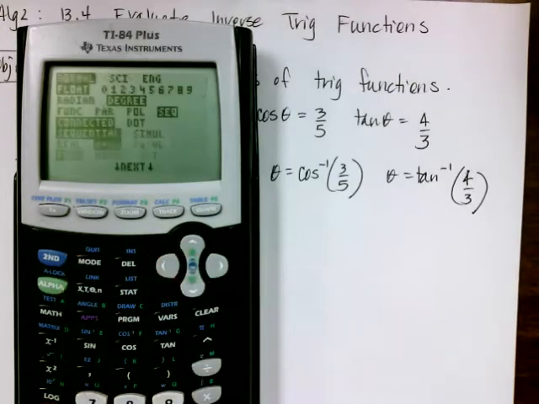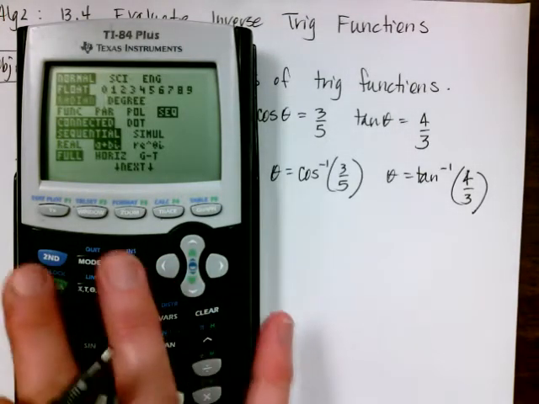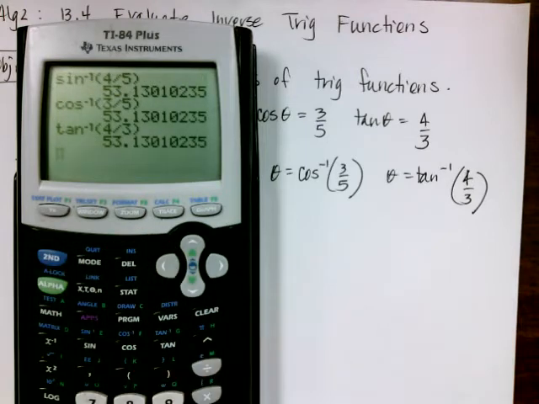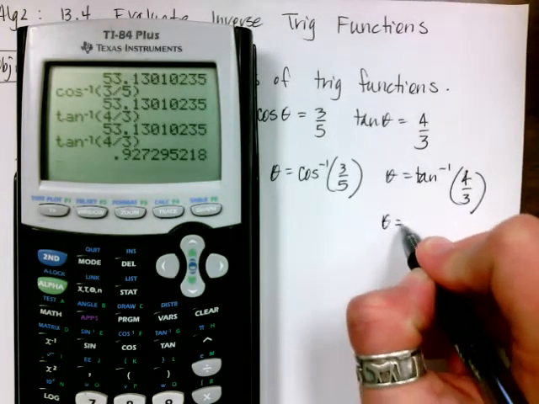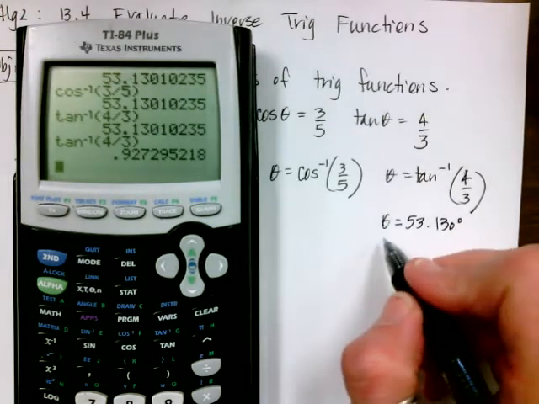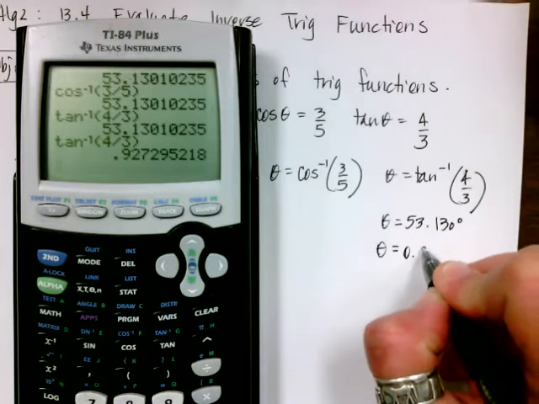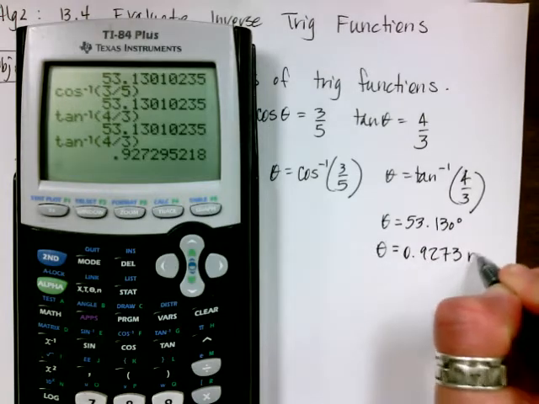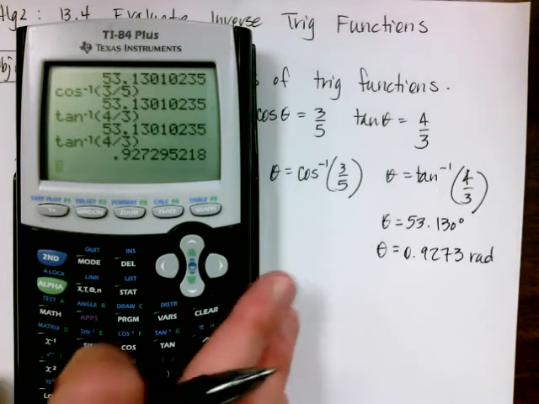I could also go to the mode button on my calculator and turn it into radians, and I'm just going to repeat the last operation that I just did. Okay, so we were saying that theta was equal to 53.130 degrees. If I put my calculator in radians, I also know that that's equal to 0.9273 radians. Okay, so it's kind of an easy switch if you want to change the modes on your calculator.